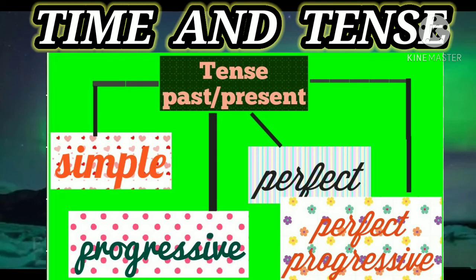Lastly, let us discuss about the aspects of the tense. Students, there are 4 tense forms in English. We can express them as simple past or present, past or present progressive, past or present perfect, and past or present perfect progressive.